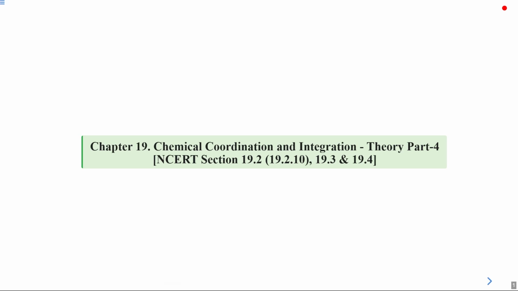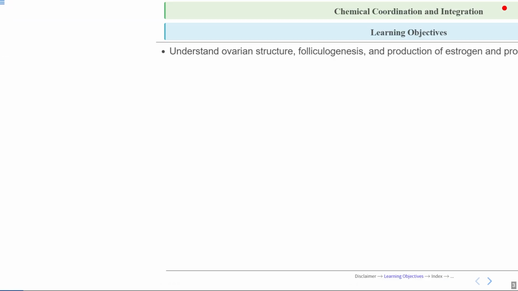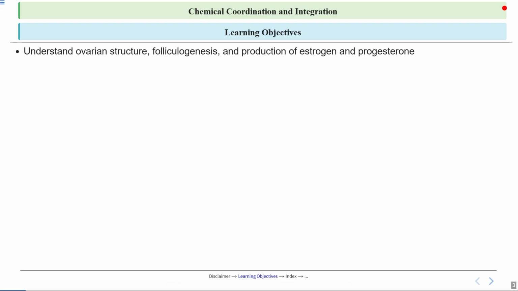Welcome, students. Today, we will discuss Chapter 19 Chemical Coordination and Integration Theory Part 4. In today's session, we will cover NCERT Section 19.2, 19.3, and 19.4. This is the disclaimer. These will be our learning objectives for today.